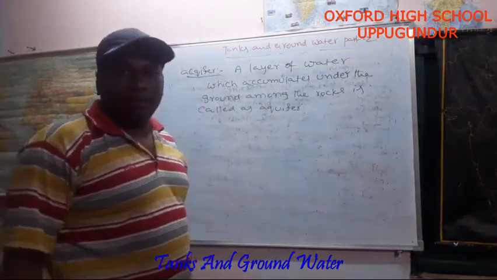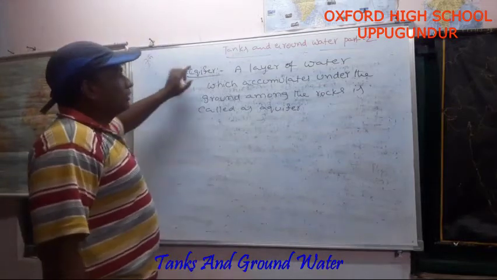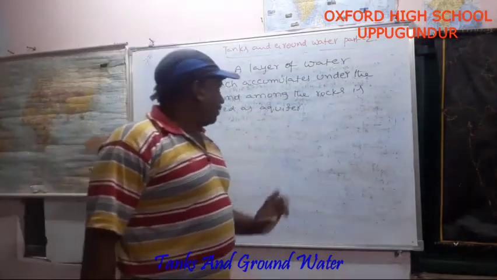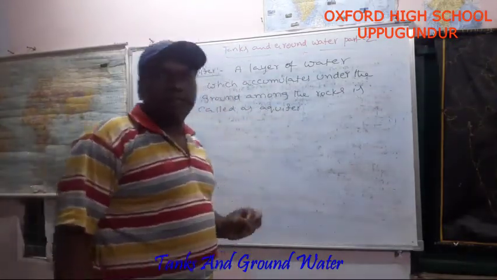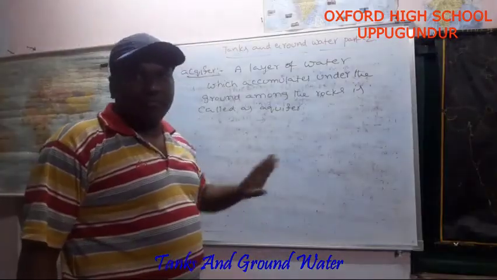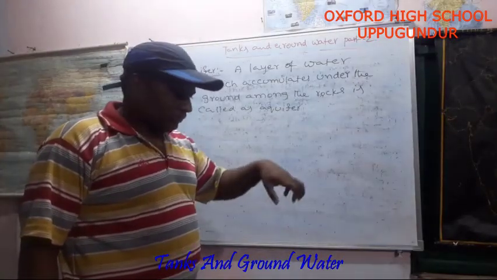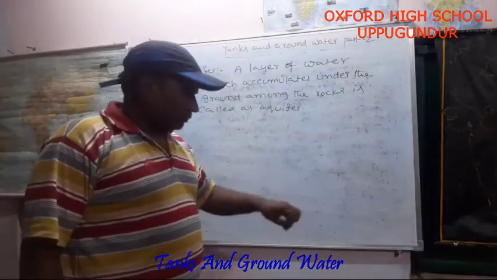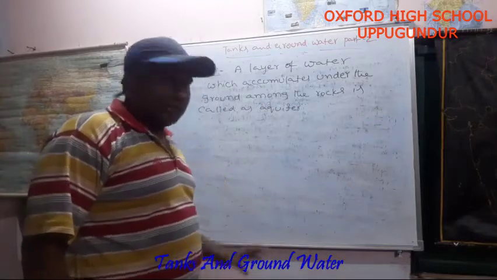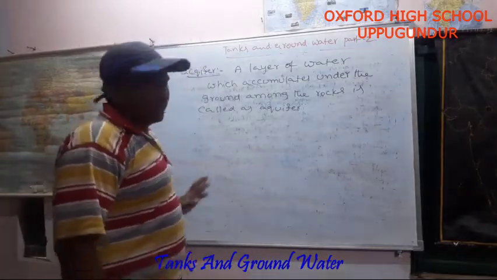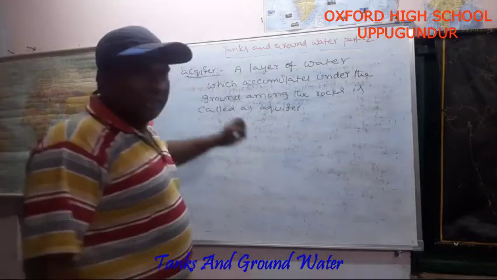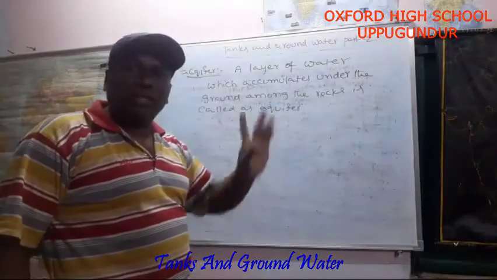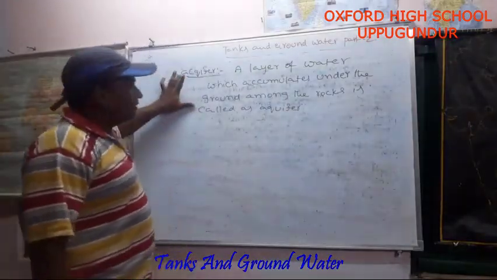Do you understand? Again, I will tell the definition of aquifer. A layer of water which accumulates under the ground among the rocks is called an aquifer. That means we are getting the water from the aquifers. So many layers are formed on the ground, and beneath these layers, the aquifer is there. From there we are getting water. The thickness of the aquifer determines the availability of water in that particular area. This definition is very important.